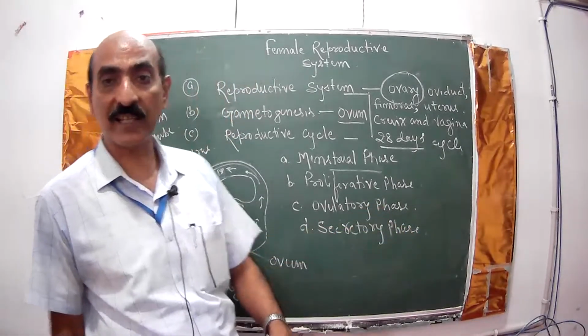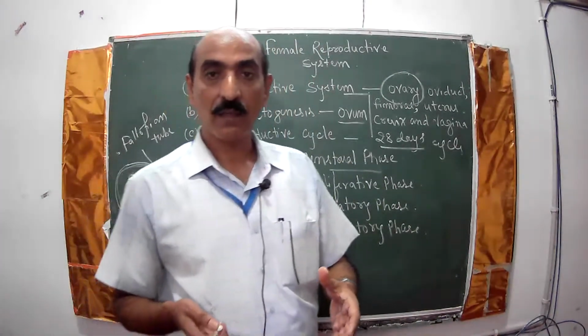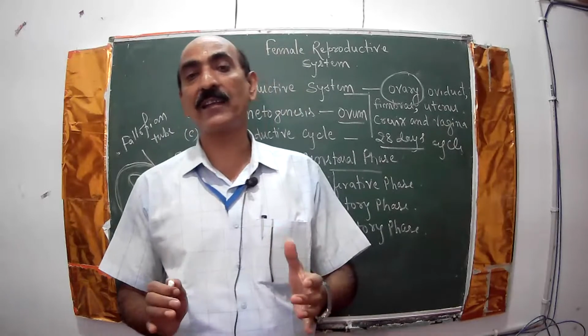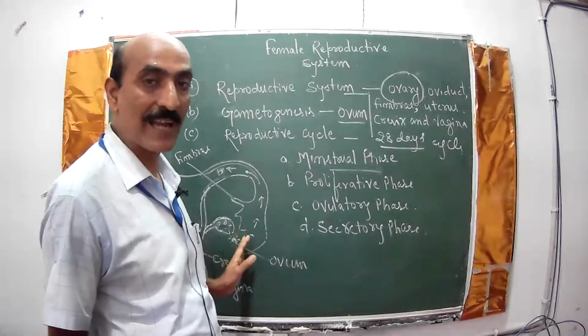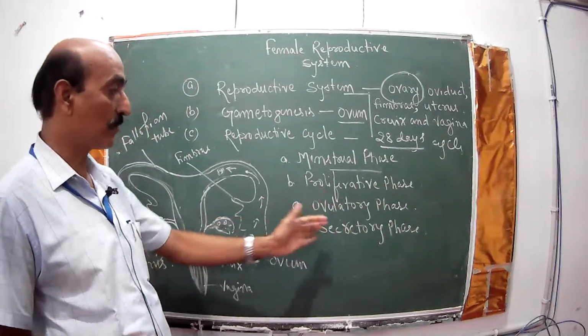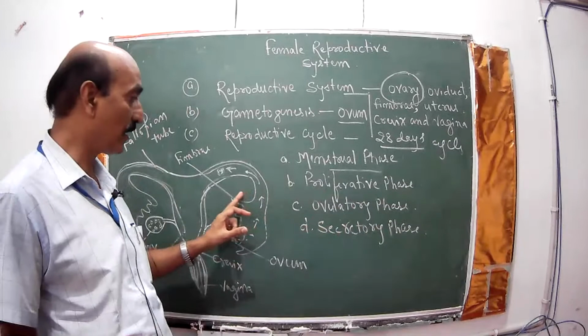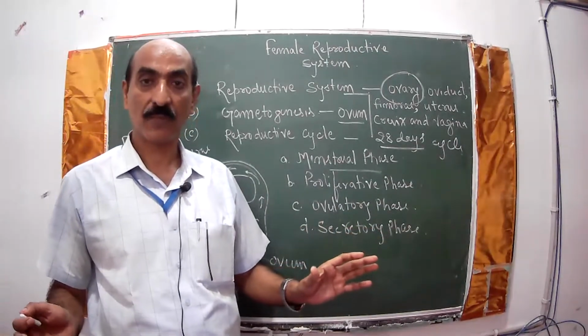After the ovulatory phase, if the ovum is fertilized, it starts dividing in the form of a zygote again and again, and gets implanted here. If not, after degeneration of this egg, the secretory phase occurs.